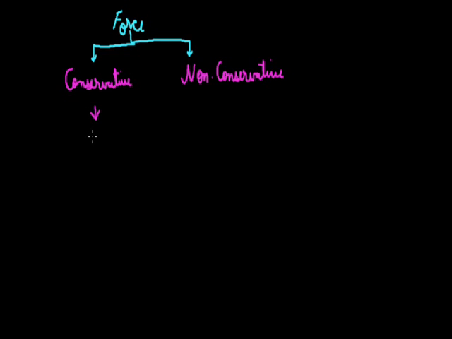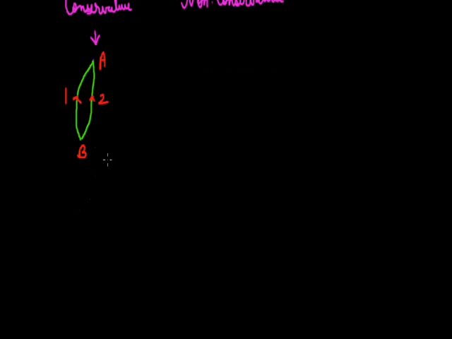Likewise, we can take an example: if we mark this point as A and this point as B, then while moving from A to B, it may be path 1 and another path may be considered as 2. So the work done must be equal in both the paths, because the work done by these forces is independent of the path followed.